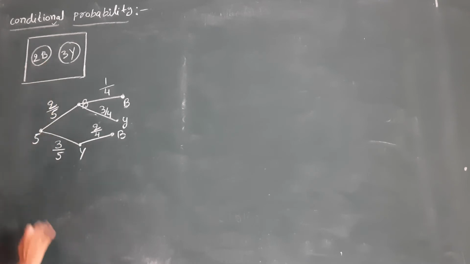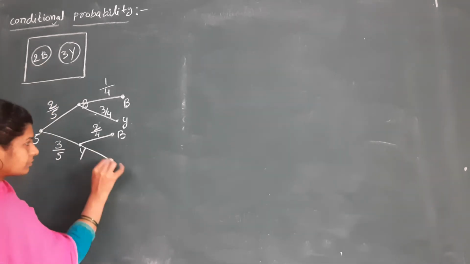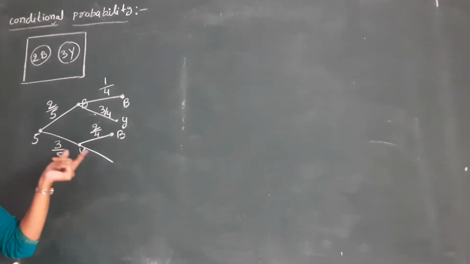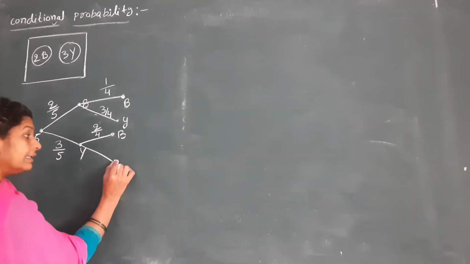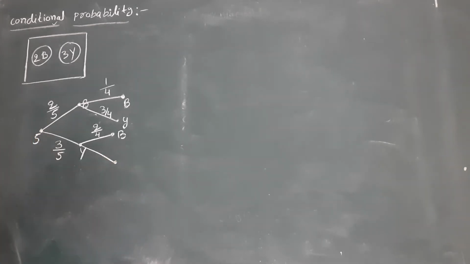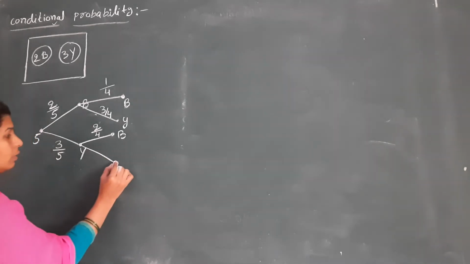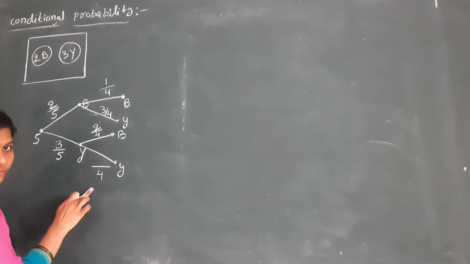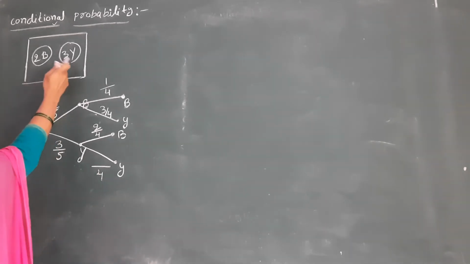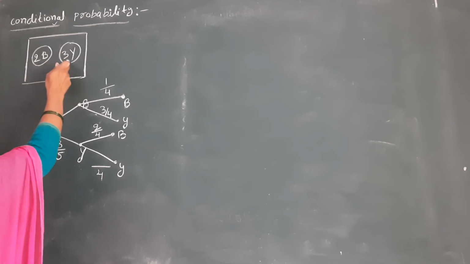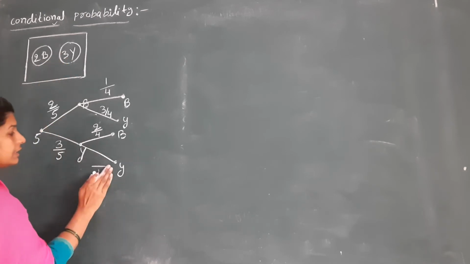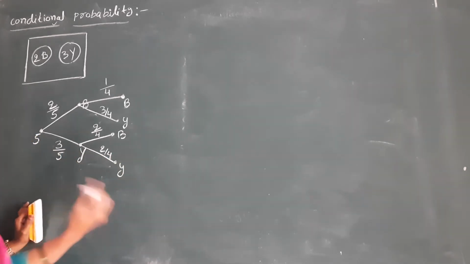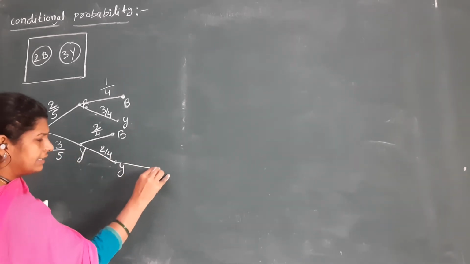In this, how many blue balls we have? 2 blue balls. Next, for example, the first ball is yellow and I select one more ball and that ball is also yellow. So the total balls are 4. One yellow ball is kept aside. That means remaining yellow balls are only 2. So this value will be 2 by 4. Similarly, you can choose another one also.